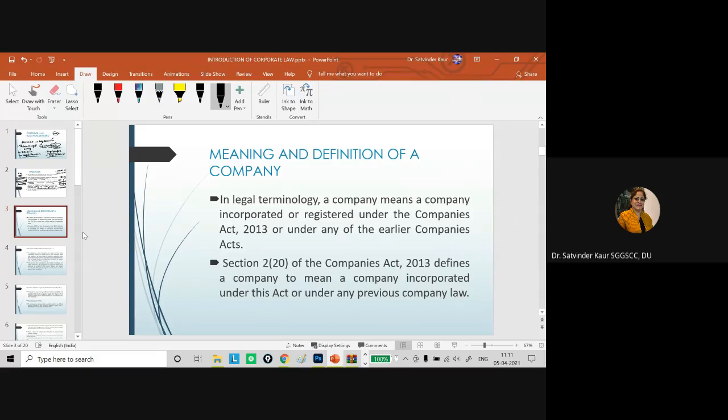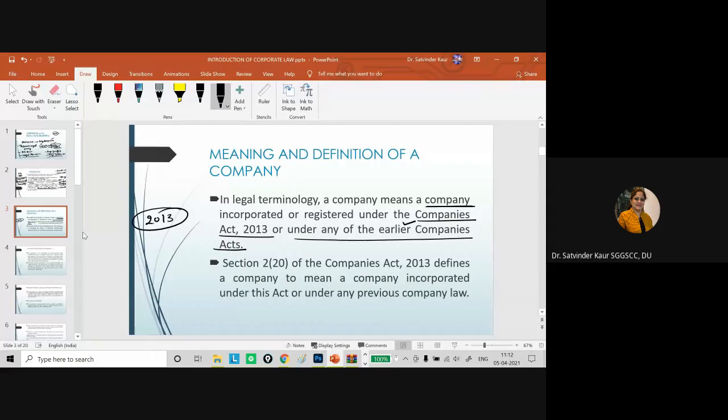Then if we talk about the meaning of the company, it says that a company is one incorporated or registered under the Companies Act or under any of the earlier Companies Acts. This 2013 Act is applicable at present, but if the company was registered prior to that in any of the earlier Companies Acts, it will be considered a company as per the meaning of the law.